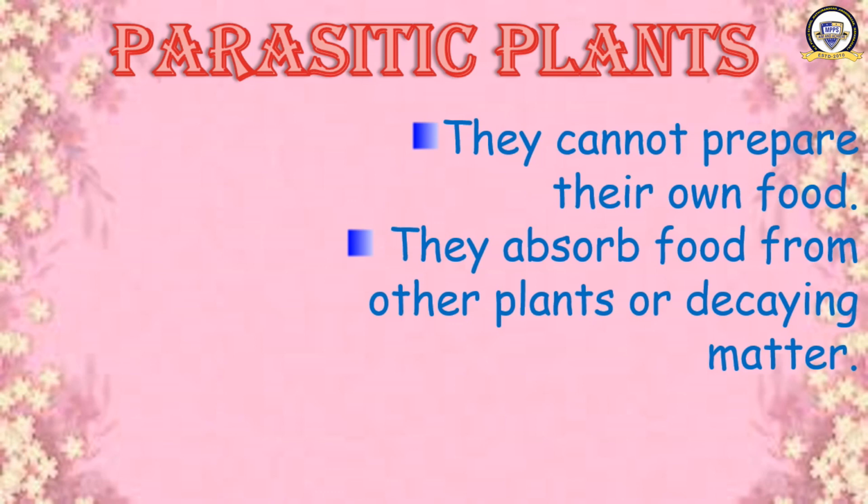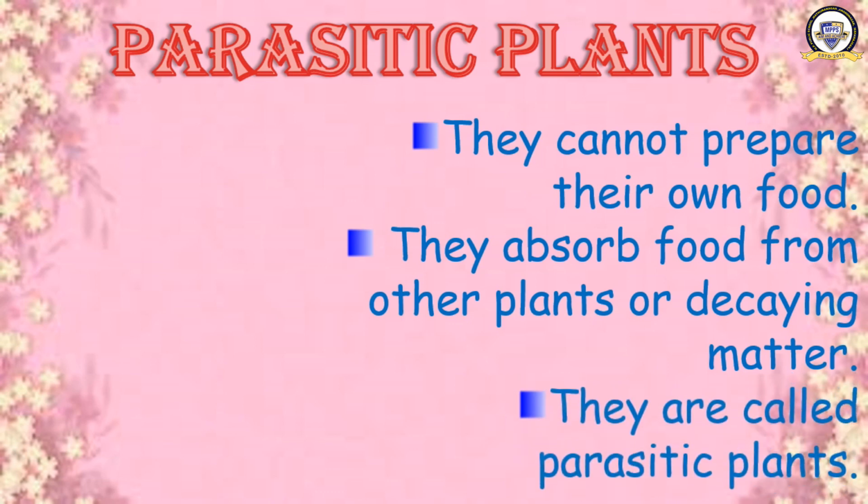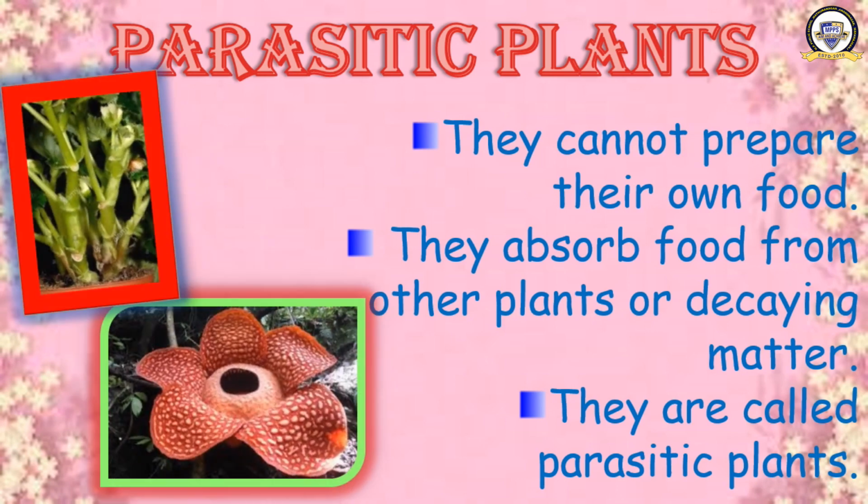Okay, and these types of plants are called parasitic plants. The plants that do not have chlorophyll and depend upon other plants for their food are called parasitic plants. Shall I show you some more examples? Yes, they are here. This mold and parasitic plant. This flower you can see.